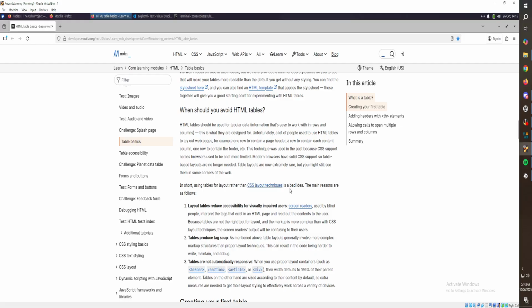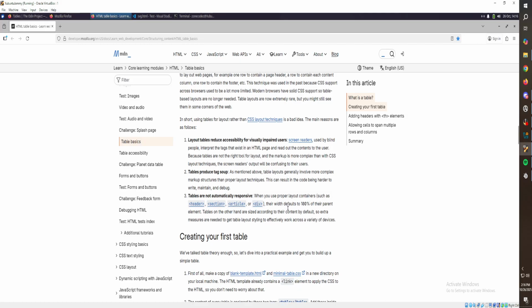All right, screen readers used by blind people interpret the tags that exist in an HTML page and read out the contents. Because tables are not the right tool for layout and the markup is more complex than with CSS layout, the screen reader's output will be confusing. Okay. Interesting. Tables produce tag soup. Tables are not automatically responsive. Okay, that's good to know.